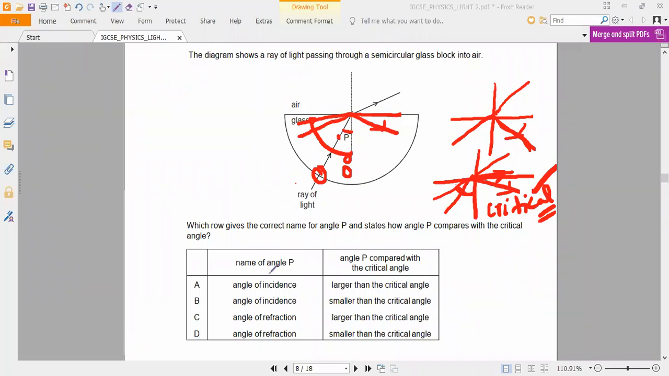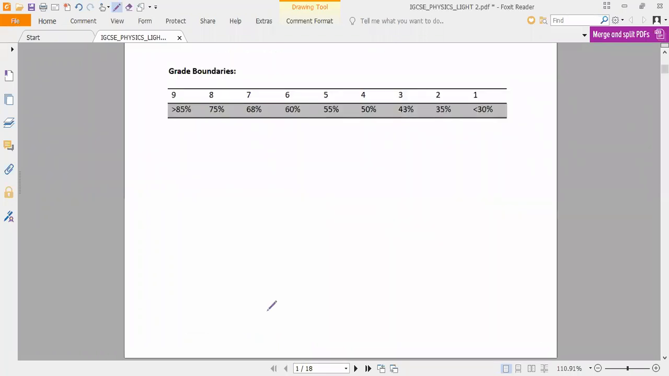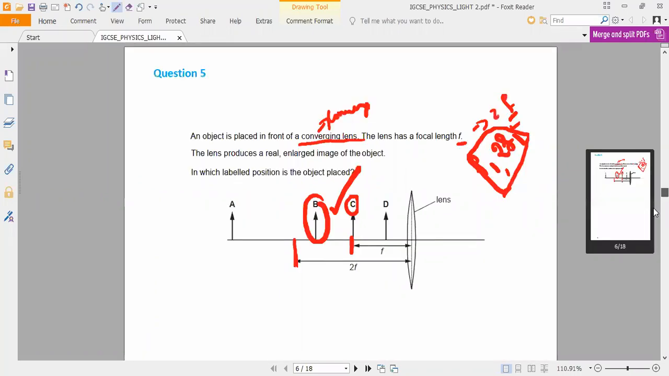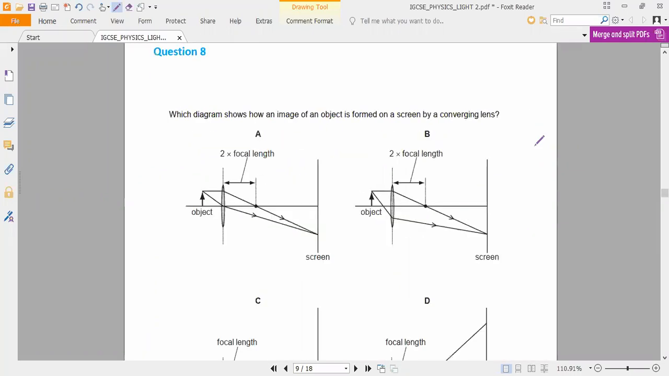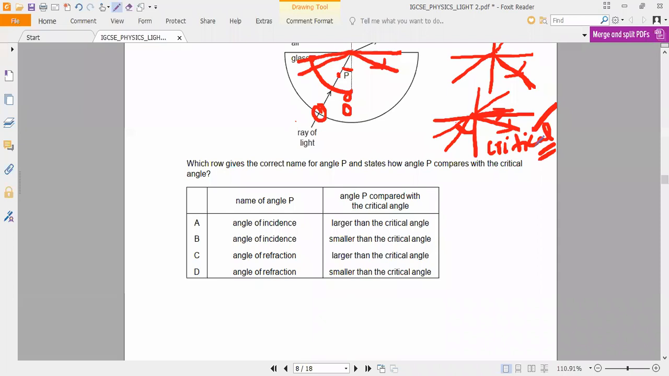Second option. Understand, Aravind? Be very careful with reading the question. They are asking which row gives the correct name for angle P, and states how angle P compares with the critical angle. That is why I said before going to the options, you select here itself. Compared to the critical angle, is P smaller or larger in the picture? Please respond.